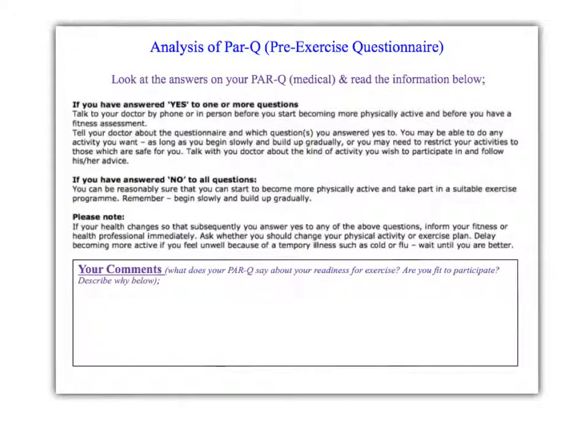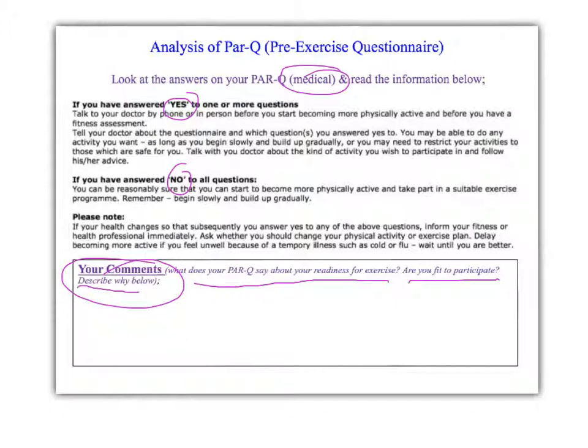On this slide, you're actually going to analyse the summary. You're going to make a summary, you're going to analyse the last slide. So all the medical information that you've just given in terms of yeses and nos, you're now going to summarise into this area here. So what that means is put your comments in there. As it says here, what does your PARQ say about your readiness to exercise? Are you fit to participate? If you are, describe why. If you're not, describe why.